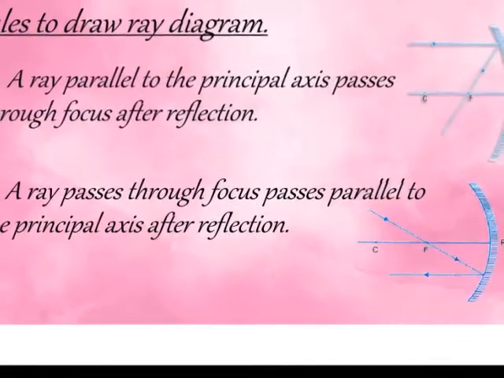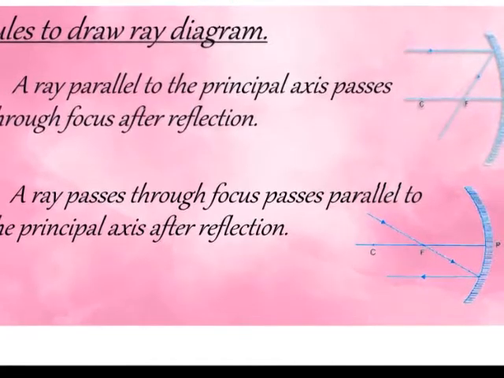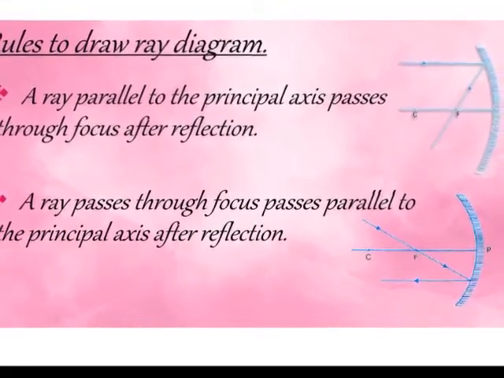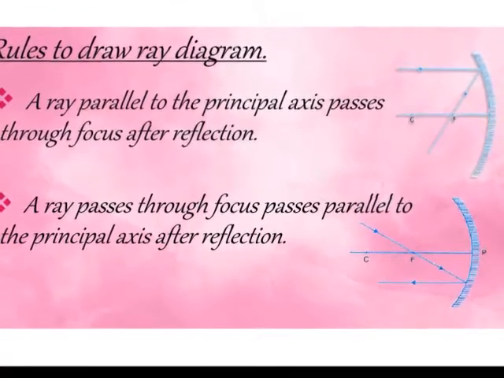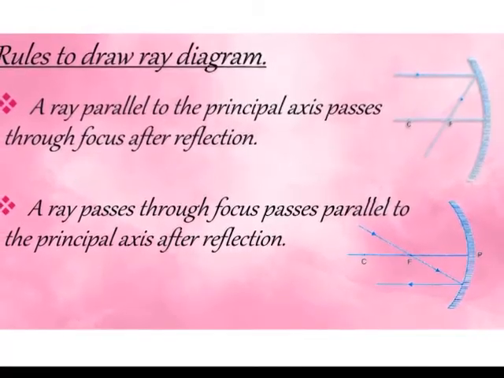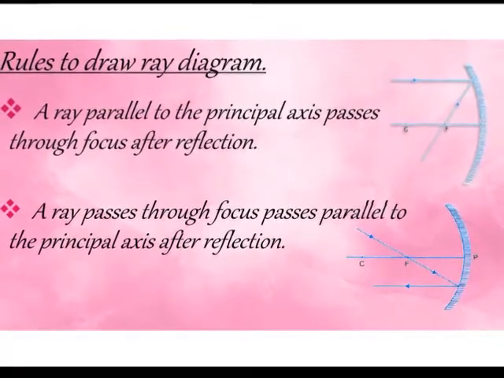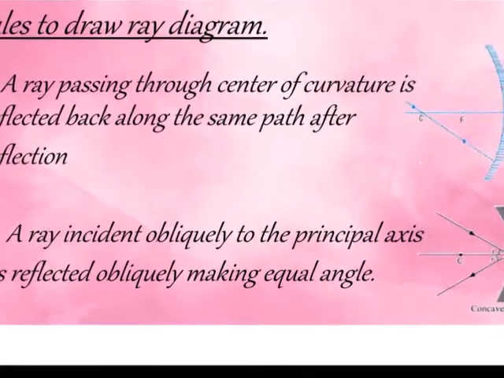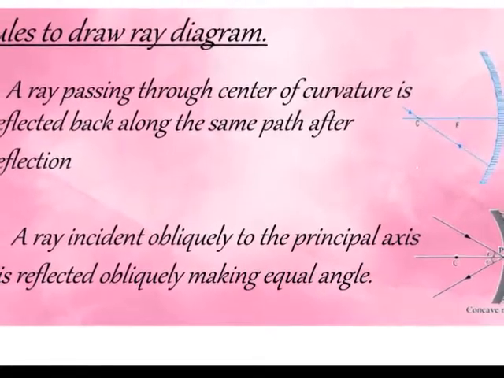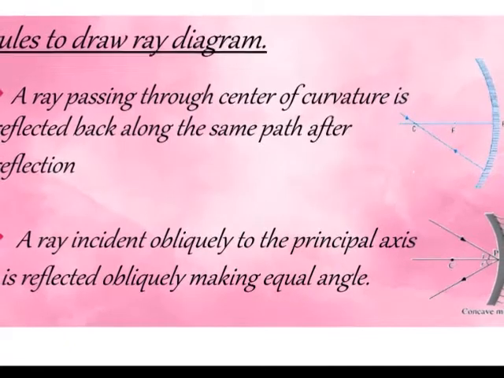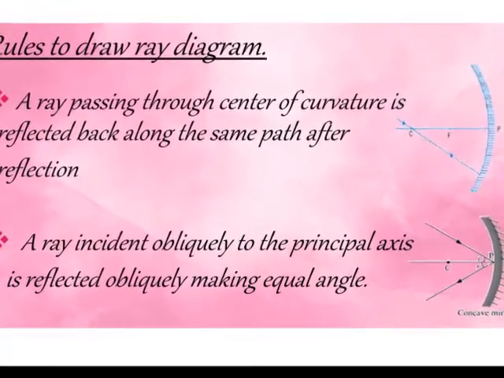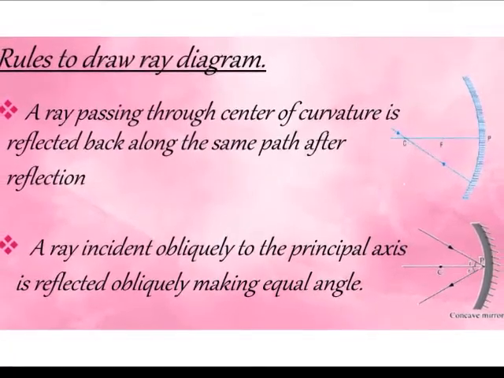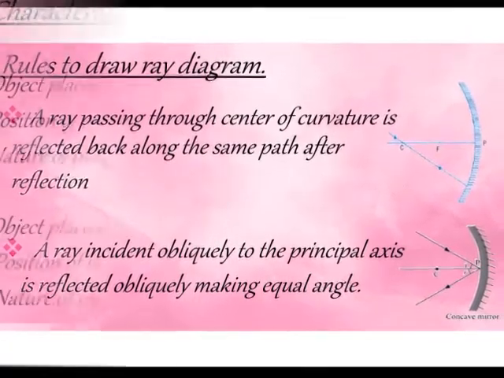Rules to draw ray diagrams. A ray parallel to the principal axis passes through the focus after reflection. A ray passing through the focus becomes parallel to the principal axis after reflection. A ray passing through the center of curvature is reflected back along the same path. A ray incident obliquely to the principal axis is reflected obliquely, making an equal angle.